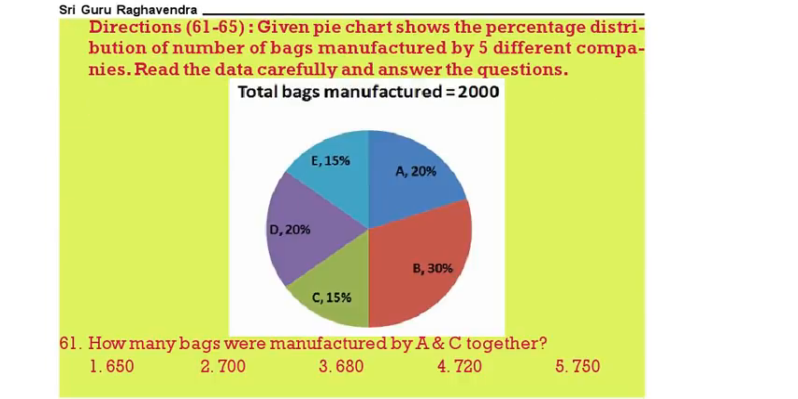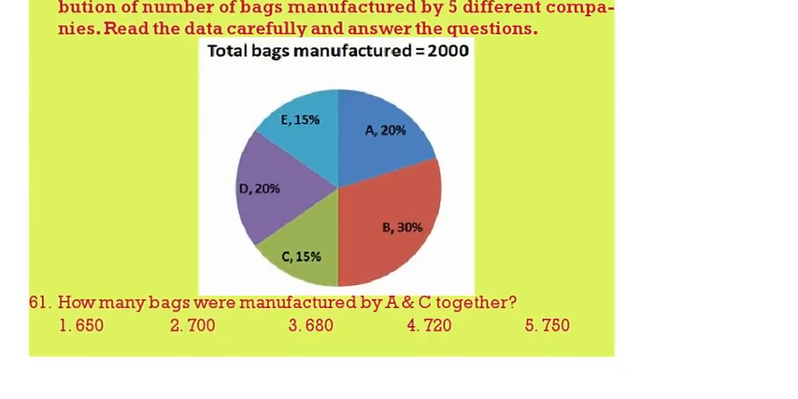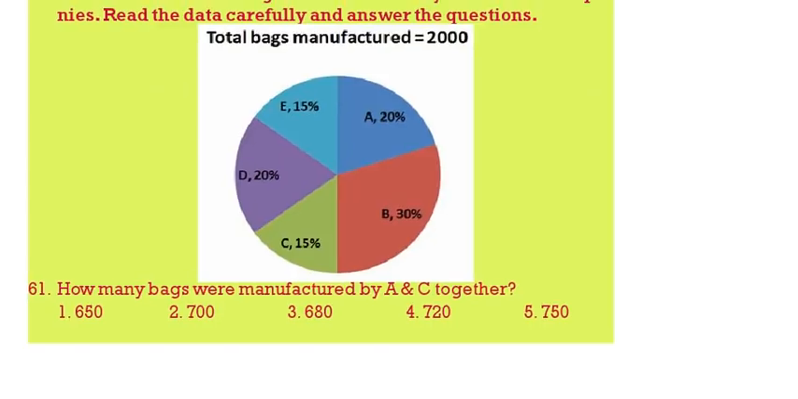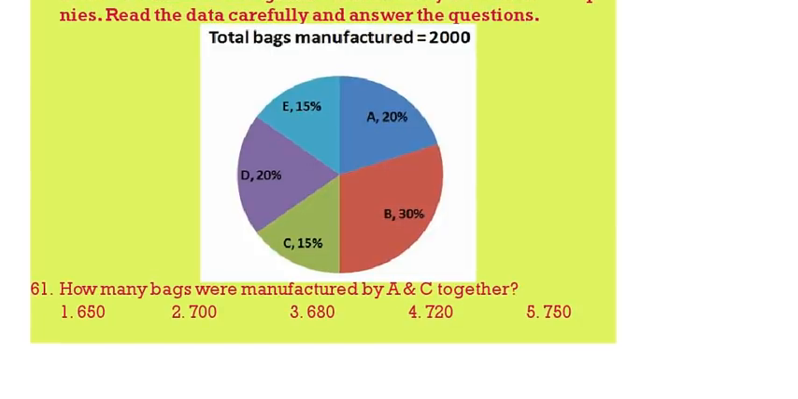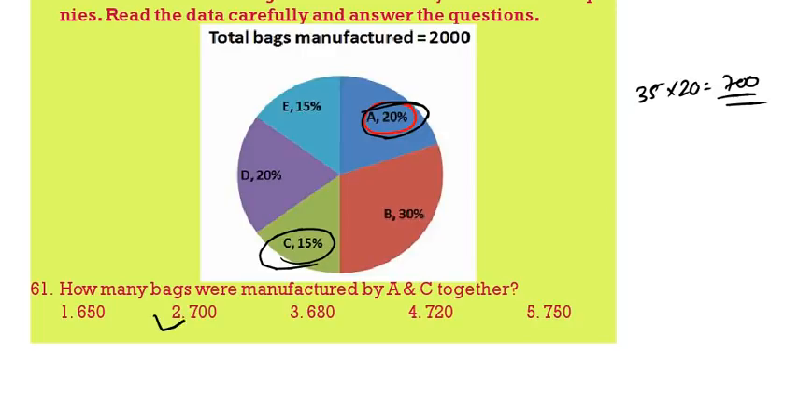Next, read the data carefully, then answer the questions. Here we are given with total bags manufactured: A 20%, B 30, C 15, D 20, E 15. How many bags are manufactured of A and C? A is 20, whereas C is 15. So 20 plus 15 is how much? 35. So 35% of 2000, that is 700. The answer for this is 700.